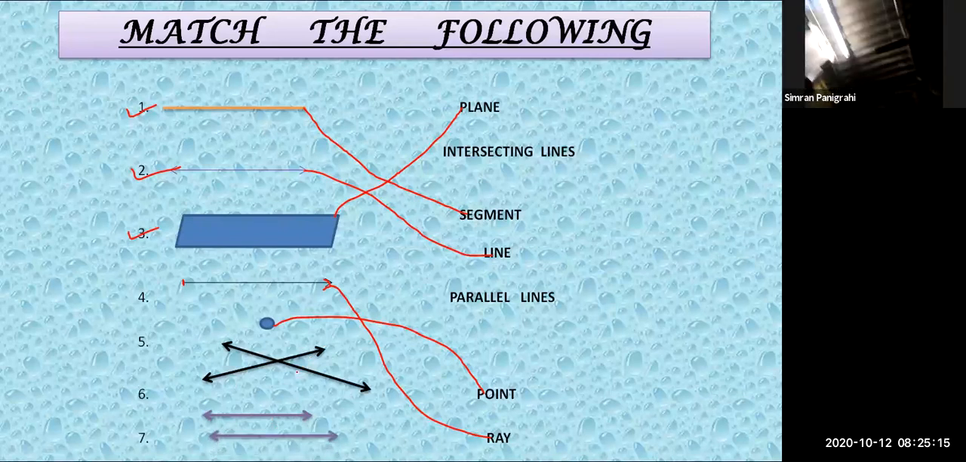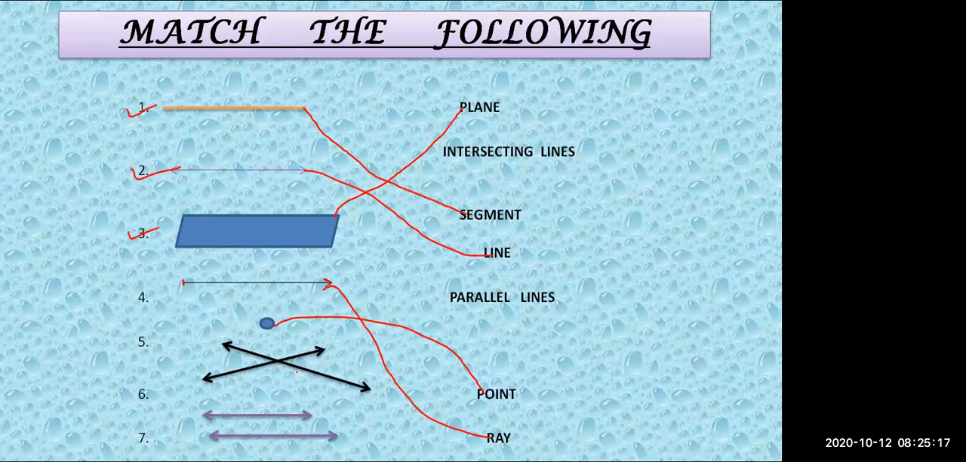Interesting lines. Interesting lines. Just read it properly. Can you tell me? It is not interesting lines, beta. It is called intersecting lines. Okay. See, intersecting lines. That means they intersect with each other and they cut each other at a particular point, at the point of concurrence.